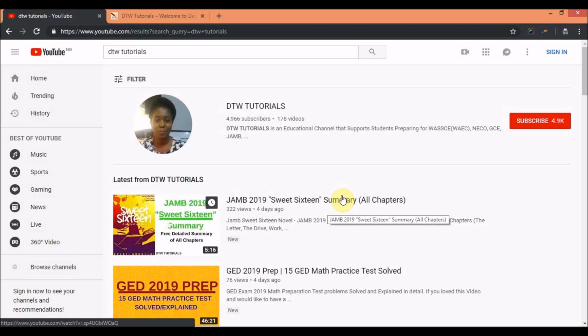each of the chapters. I'm going to be sharing this freely with you, and I expect that this copy should not be used for commercial purposes. Please, I beg you, my Nigerian people, I beg. I have done this freely. In fact, I paid money. I am a maths person, so I paid an English person to do this for me. I beg you in the name of God, don't sell it.